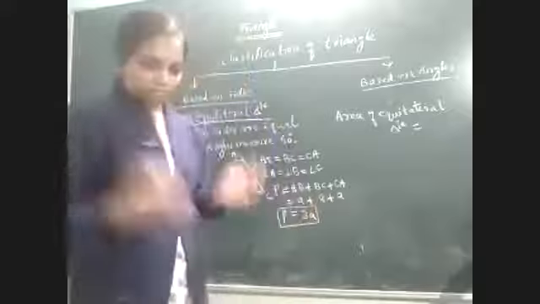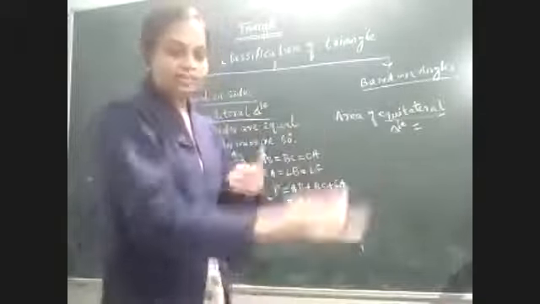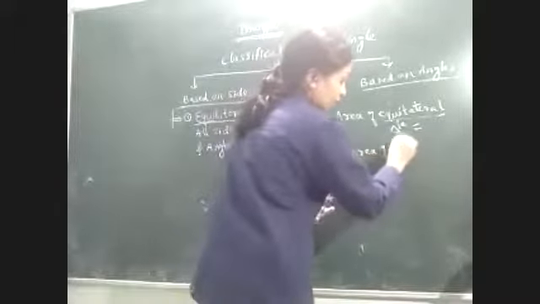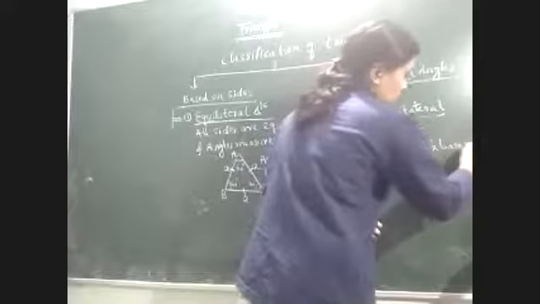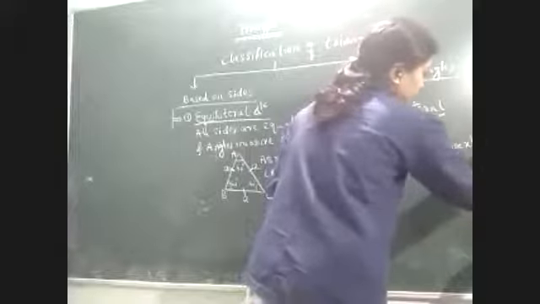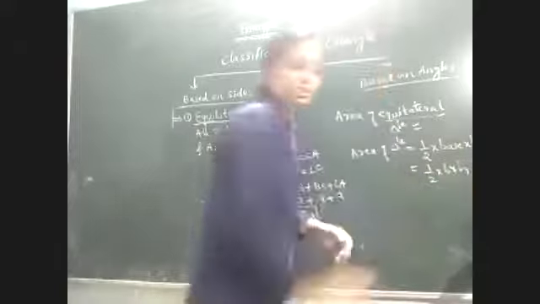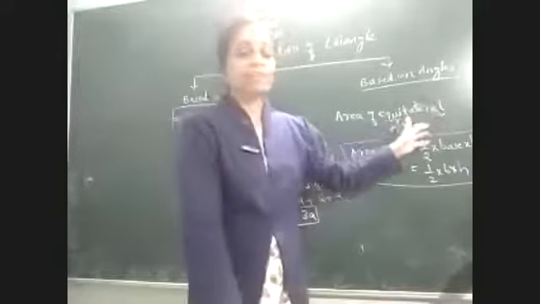So you don't take equilateral triangle, any other triangle you take, the area of triangle, not equilateral triangle, I'm telling here, area of triangle is 1/2 base into height. This is the formula, 1/2 b into h. This one is the formula for finding the area of triangle. But this formula does not apply to finding the area of an equilateral triangle.